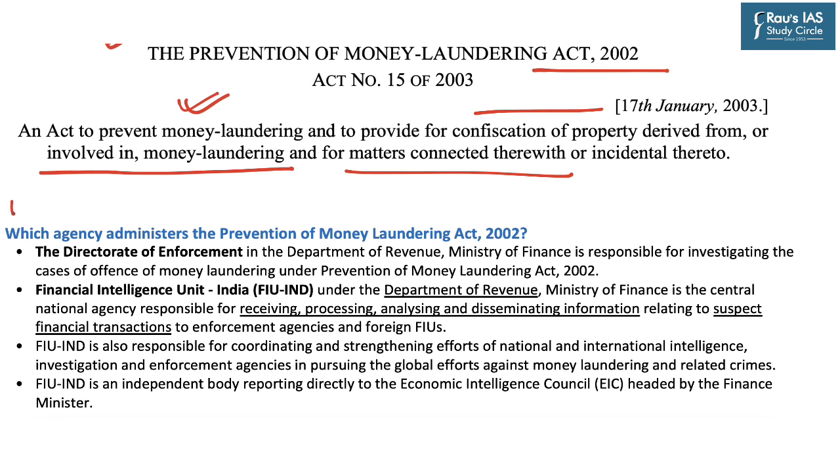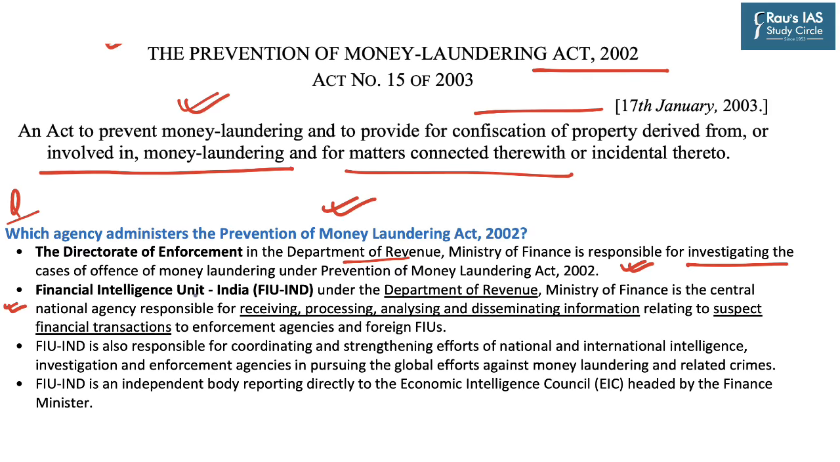So the first topic is that which agency administers the Prevention of Money Laundering Act? It is the Directorate of Enforcement in the Department of Revenue under Ministry of Finance, which is responsible to investigate cases of offence of money laundering under the PMLA. And another agency includes the Financial Intelligence Unit, which also functions under the Department of Revenue under Ministry of Finance.